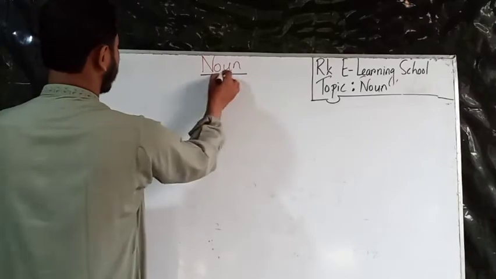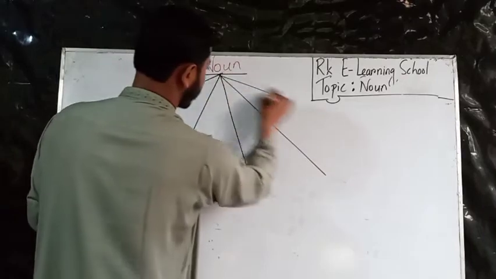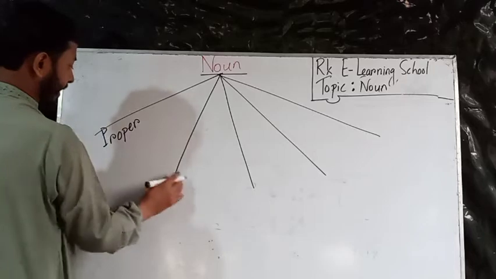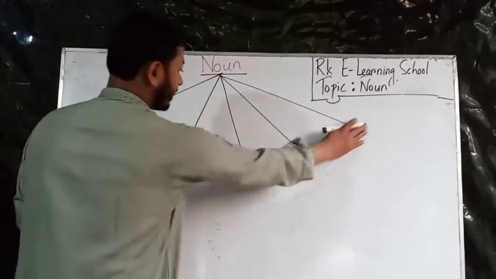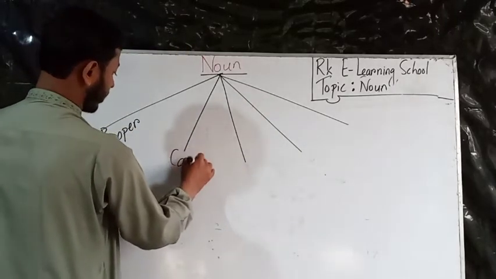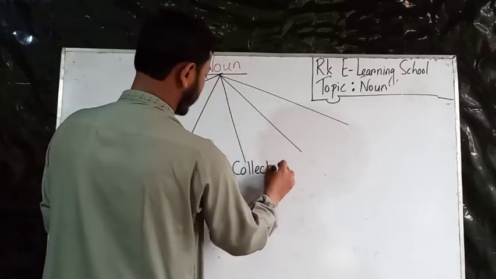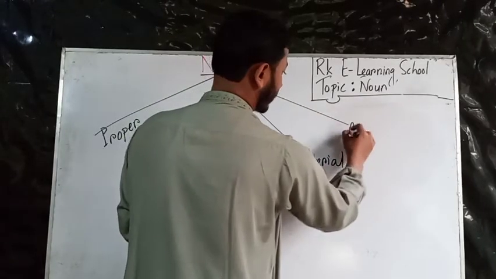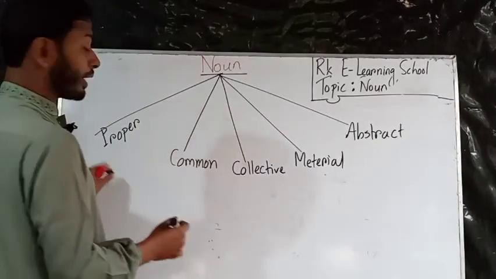Now we will see the 5 kinds of noun. The first one is proper noun, and the second one is common noun, the most important ones. Among these 5 kinds, first is proper noun, then common noun, then collective noun, then material noun, then abstract noun. Now let us see what a proper noun is.